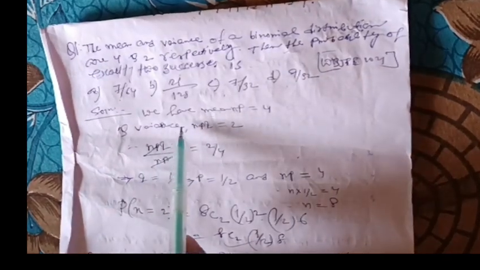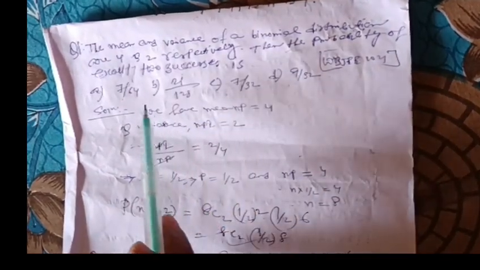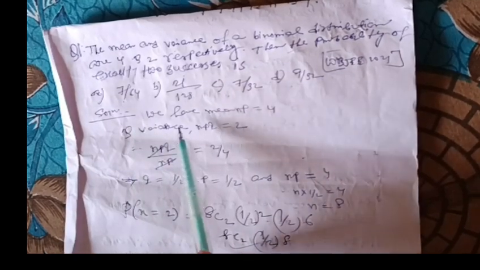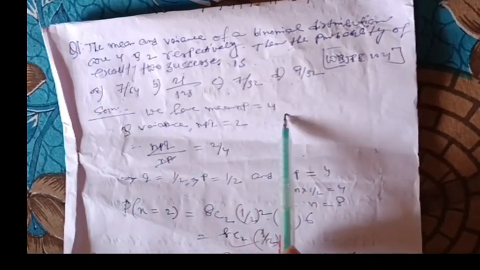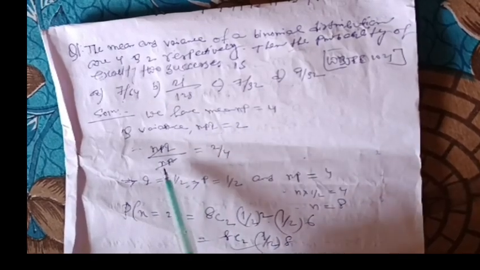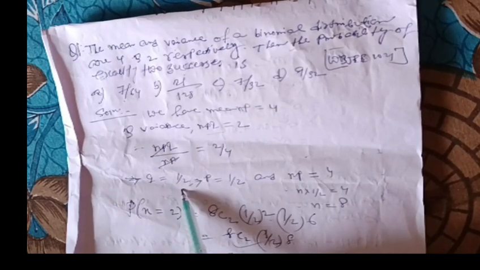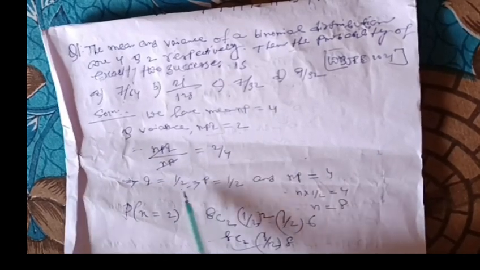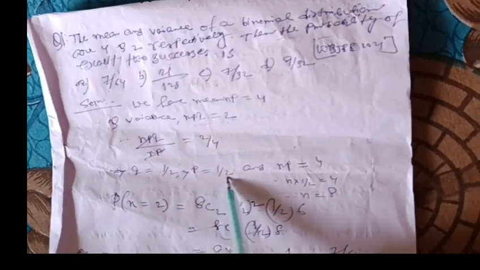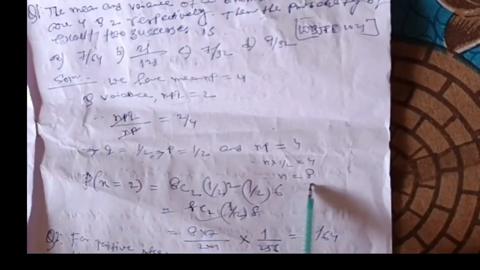We know we have mean 4 and variance 2. So mean NP equal to 4, we can write, and variance NPQ equal to 2. So NPQ by NP is 2 by 4. From here we will get Q equal to half. So if Q equal to half, P equal to 1 minus Q, that is half, and NP equal to 4, and putting the value of P, we will get the value of N equal to 8.